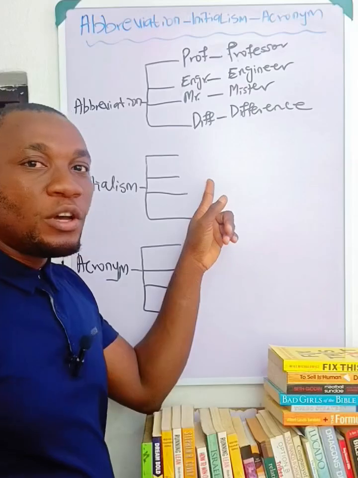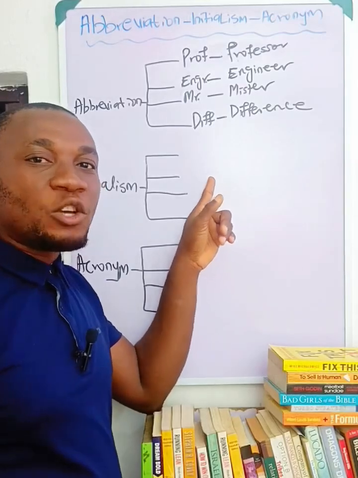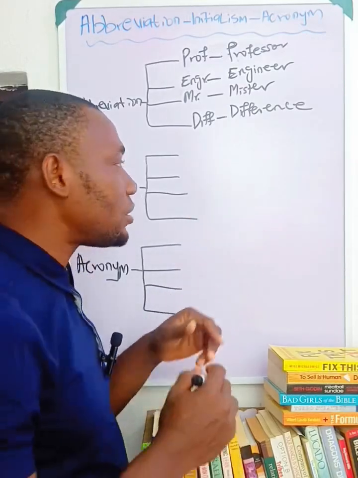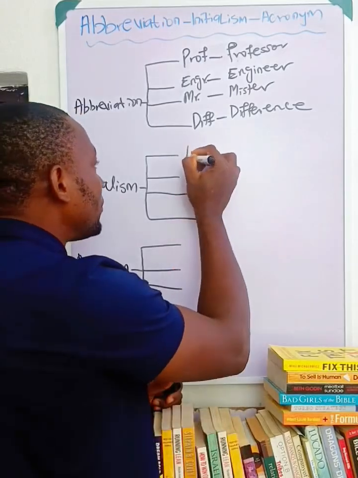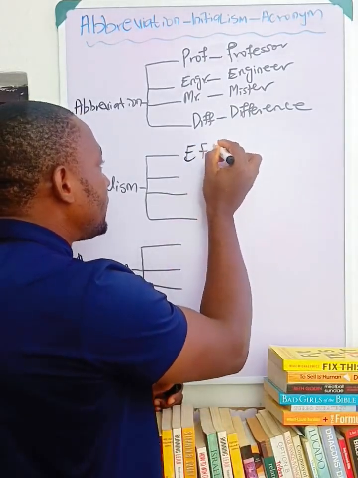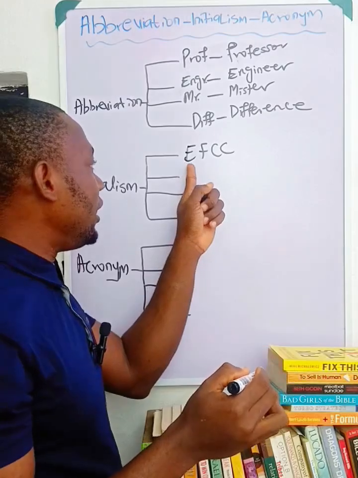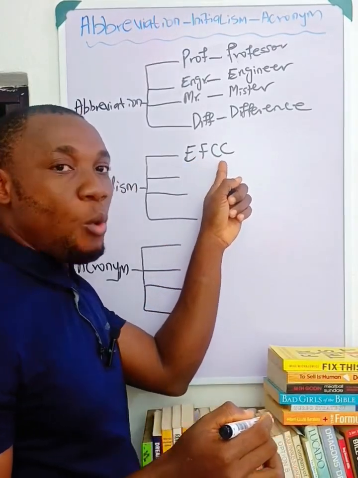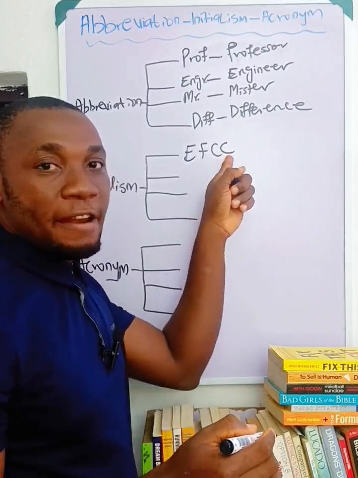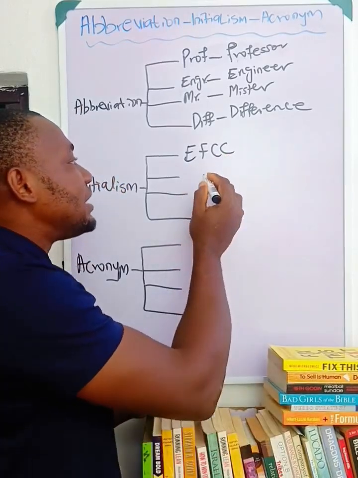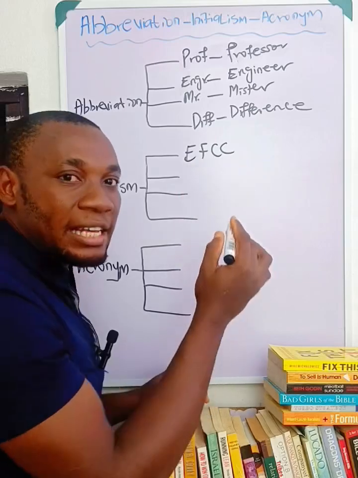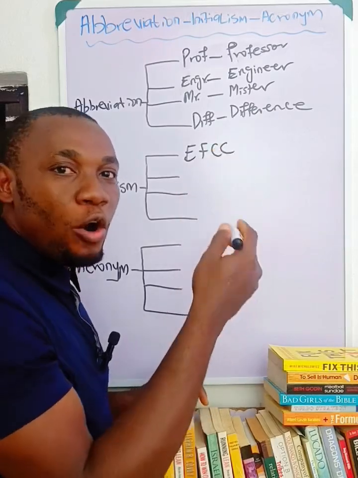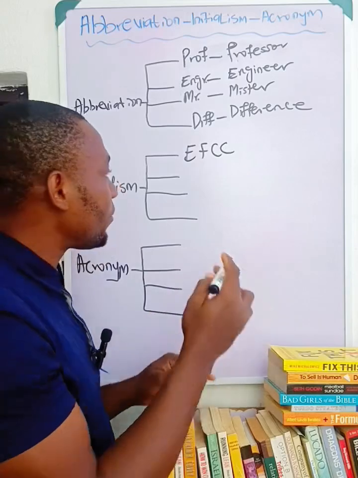Initialism is formed from the first letters of two or more words. For example, EFCC. E is from a word, F from a word, C from a word, C again from a word. So initialism has to do with letters that represent words in a group of words.